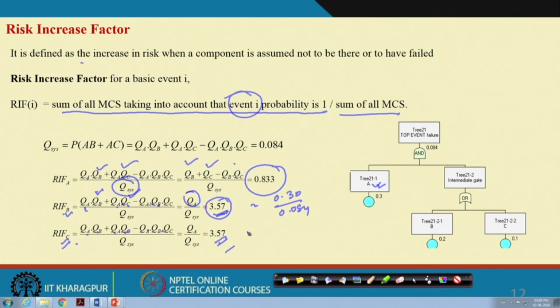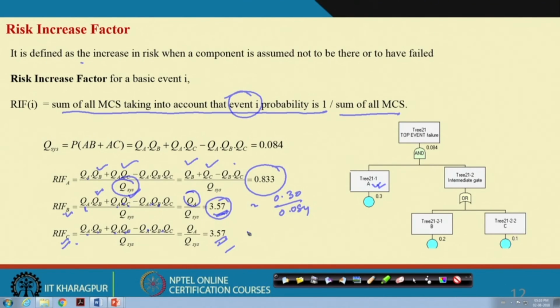So, this is the way you see the rate of increase of the top level failure given the increase in the component level failure. This is the risk increase measure. Then we have come to the first level measure.